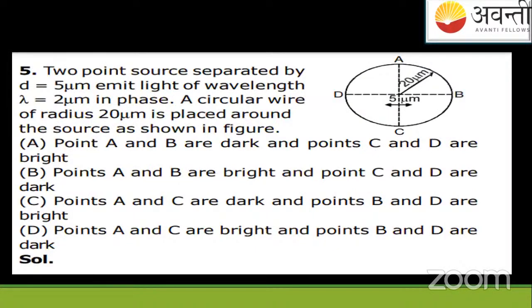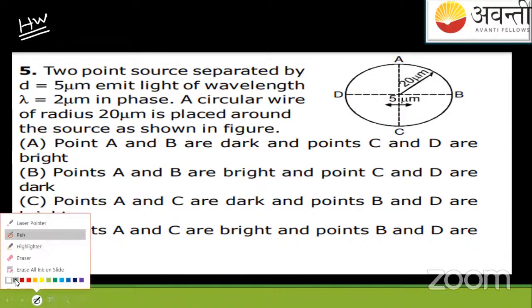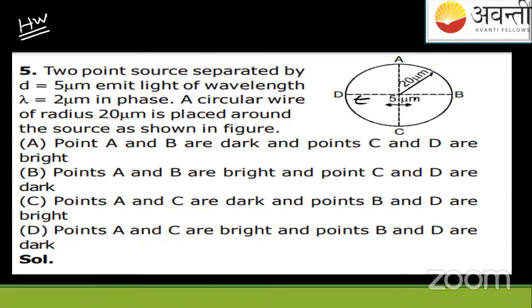This question I'm giving you as homework. We'll solve the 6th question because we have less time. The question says: two point sources are separated by d equals 5 micrometer. These are the two sources of light. A circular wire of radius 20 micrometer is placed around the sources. It's very easy. Just see it and comment whether points A and B will have dark spots or bright spots, and what about points C and D. This is your homework.